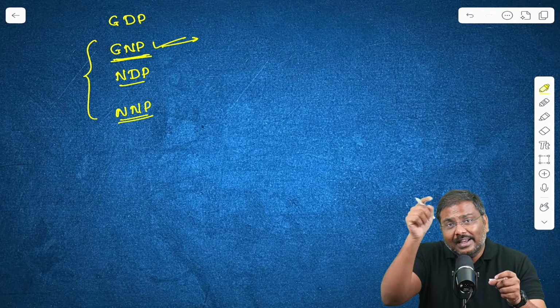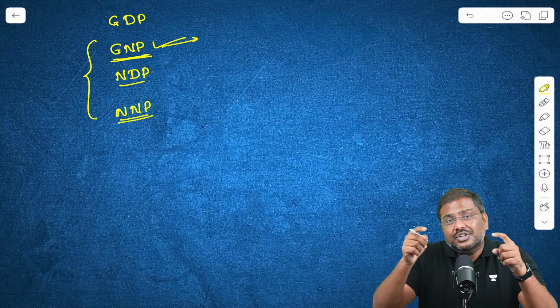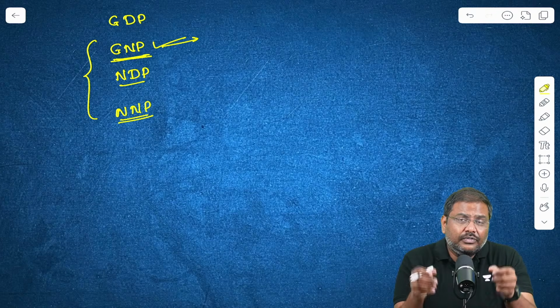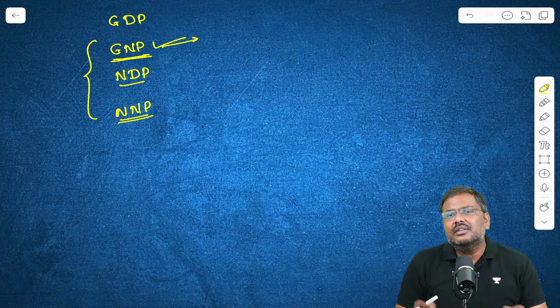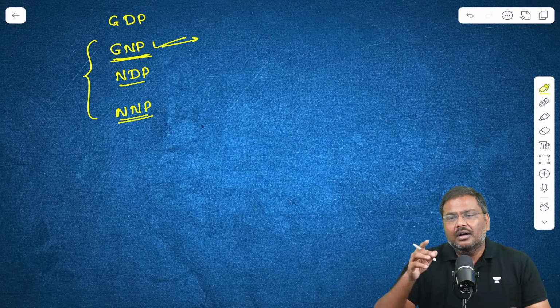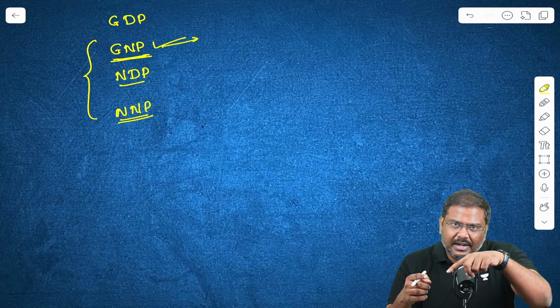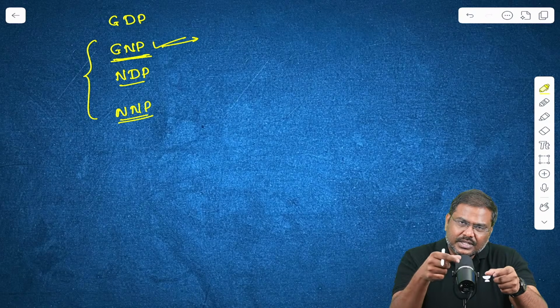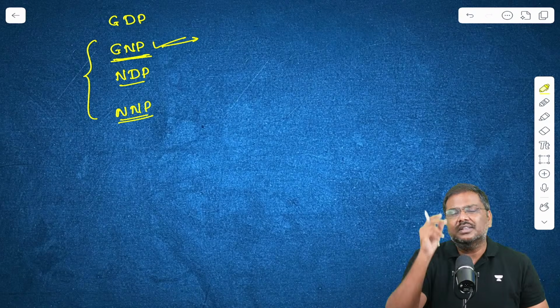GDP, production done in India. GNP, production done by residents of India. That is the market price of all the final goods and services which are produced by the residents of India, whether they are within India or outside India, doesn't matter. It is basically focused on production done by the residents.